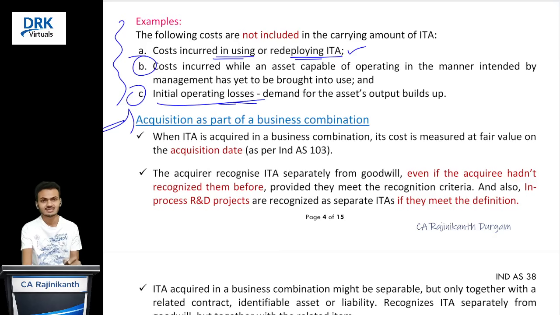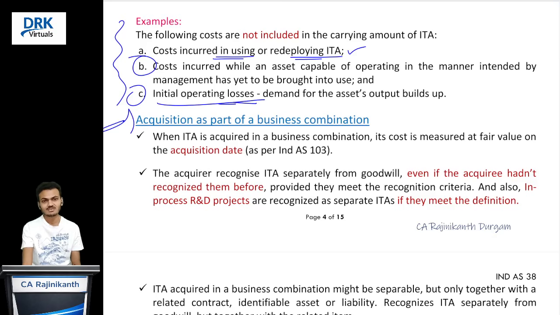Why should we recognize that patent right separately from goodwill? Because if we don't recognize that patent as a separate intangible asset, what will happen? Fair value of net assets will reduce and thereby goodwill amount will increase. So it will sit in the name of goodwill and that goodwill we cannot amortize. That goodwill sits permanently in our balance sheet, correct? So that is the reason why we should recognize that patent, that intangible asset not appearing in the books of accounts of Y Limited, separately. Are you clear with this?